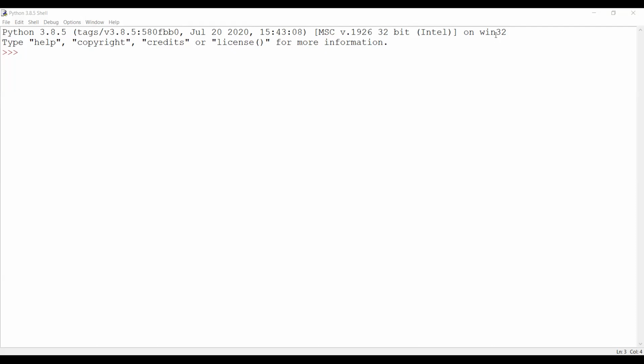So 2 statements I have given. The first statement is going to print the value of n, and then I'm going to increase the value of n by 1. Clear? So even this part, that is n equal to n plus 1, belongs to the while loop. Let me write one more print statement. When I come outside the loop, I just give a message saying end of the loop.